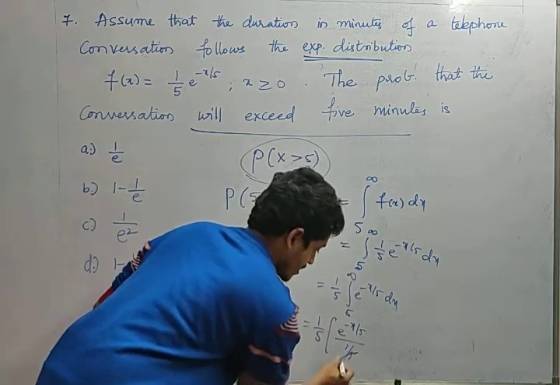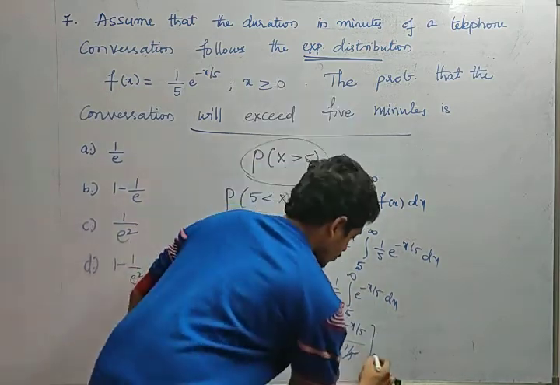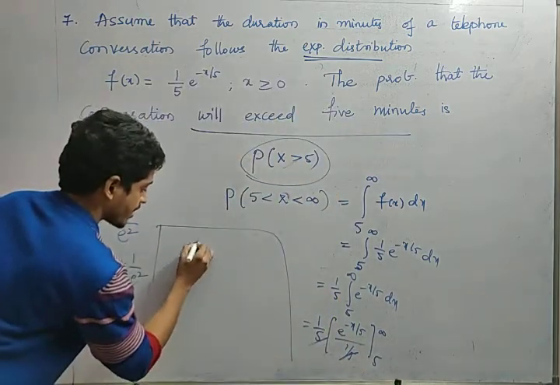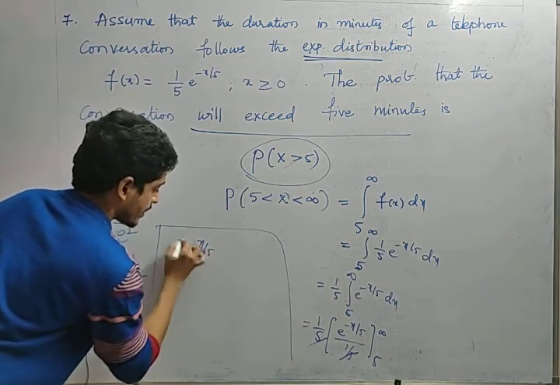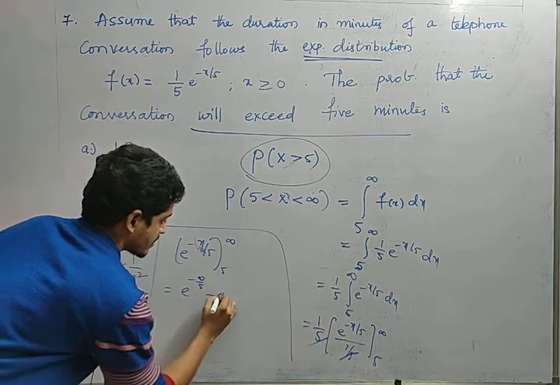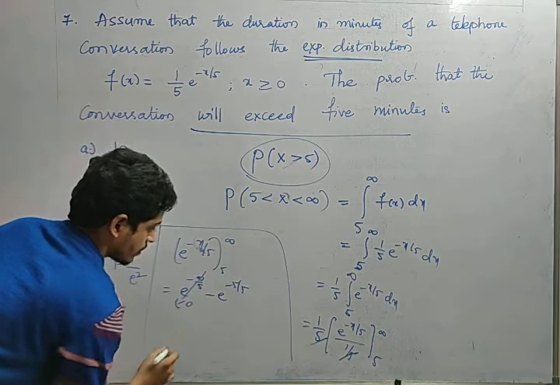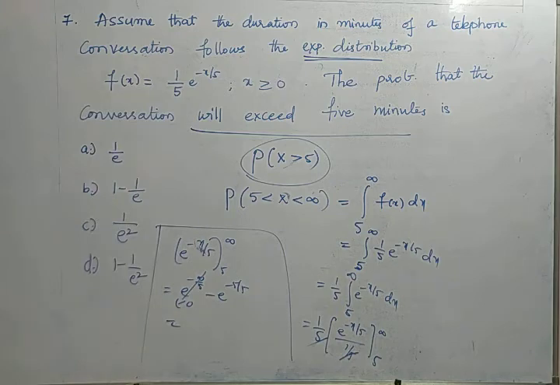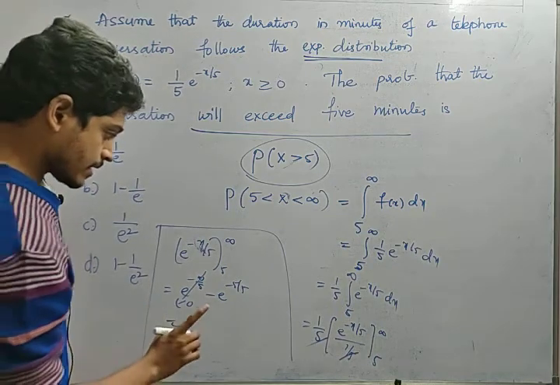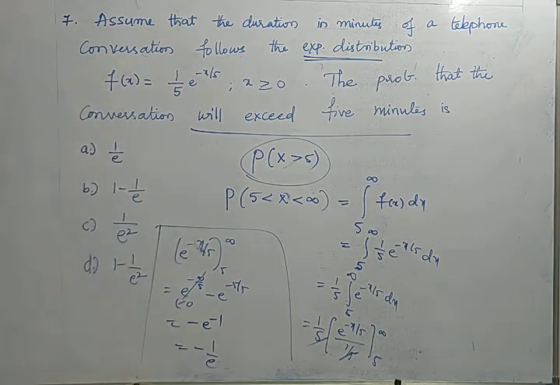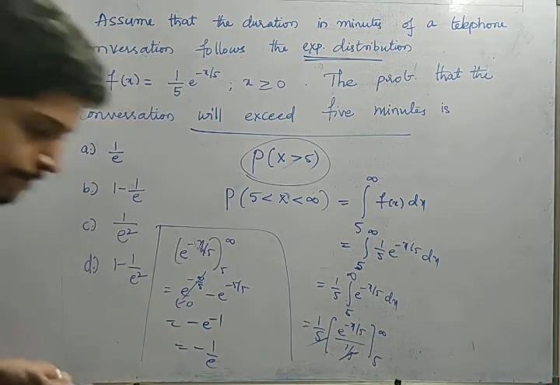So 1/5 comes down, this 5 will get cancelled. So limits are 5 to infinite. So what is the value, friends? So e^(-x/5), upper limit is infinity, lower limit is 5. So e^(-infinity/5) minus e^(-5/5). This is nothing but 0, and this is nothing but, how can we say, friends? e^(-infinity) is 0, and this is nothing but minus e^(-1). That is nothing but 1 by 1 minus 1 by e. So there is no option, I think. How can we say this? I think maybe we went wrong.